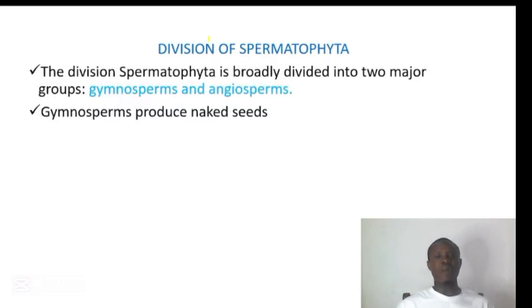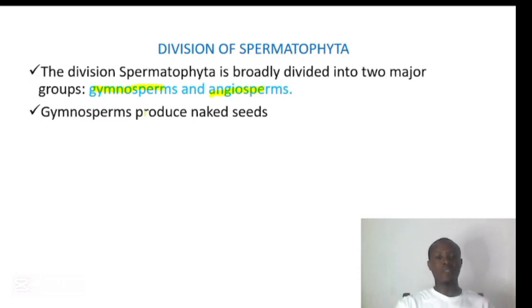Now let's talk about division Spermatophyta. So this Spermatophyta is also divided into two major groups. It is divided into the gymnospermy. The organisms here are called gymnosperms, and the angiospermy. The organisms here are called the angiosperms.